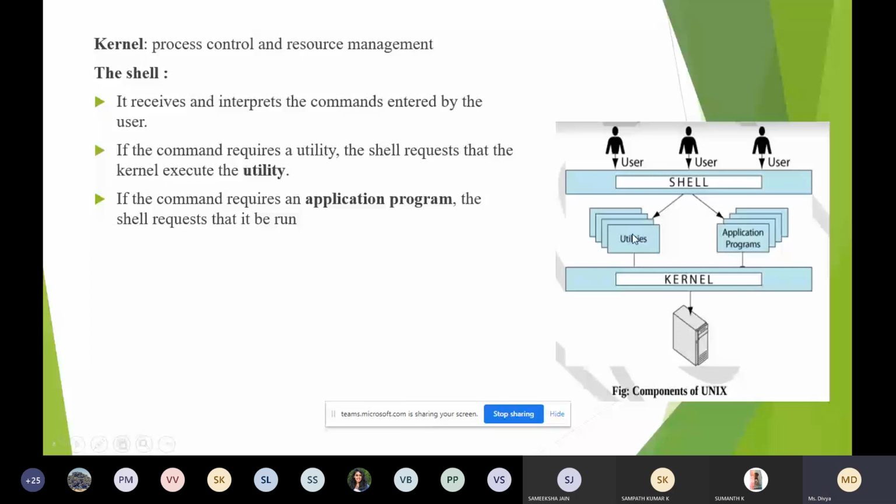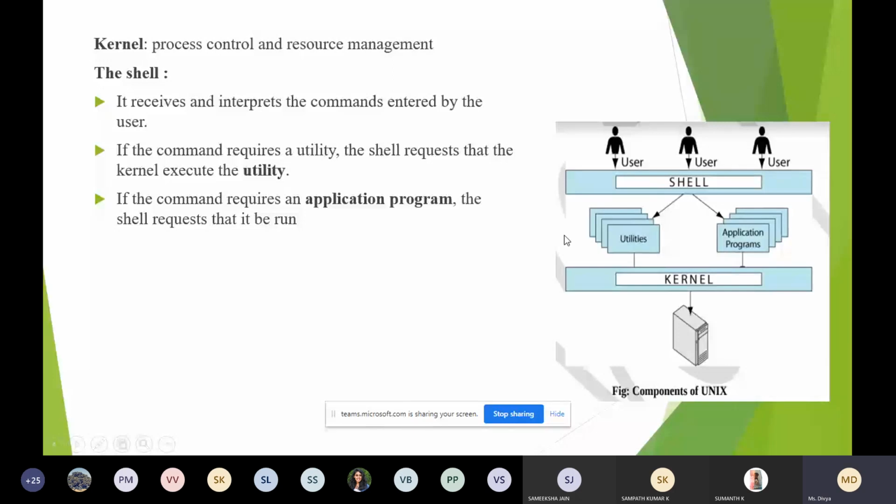Okay, so when you're running the command, it will make use of the utility. So the shell will request the kernel to execute the utilities. When you're executing the ls command, the shell will tell the kernel to execute the ls command. But where are the files? They are there in the utilities. So the shell will request the kernel to execute the utilities.